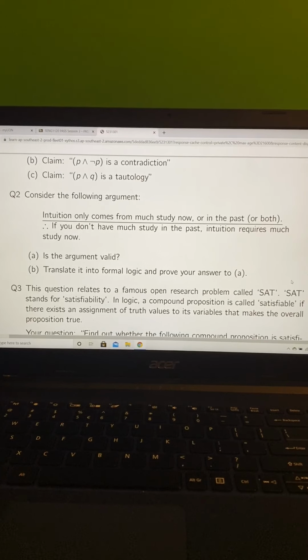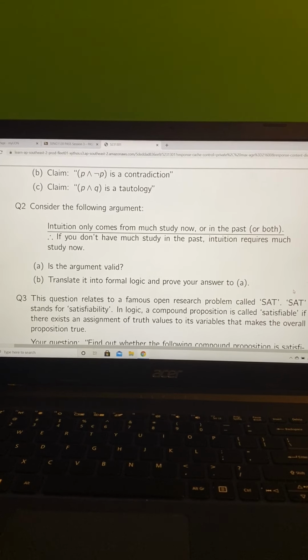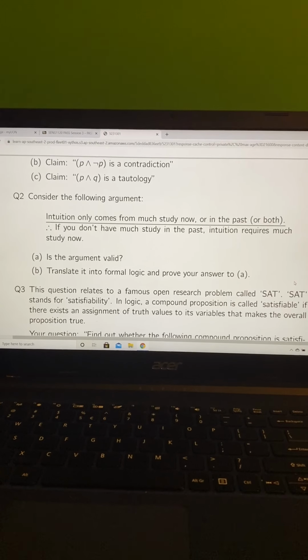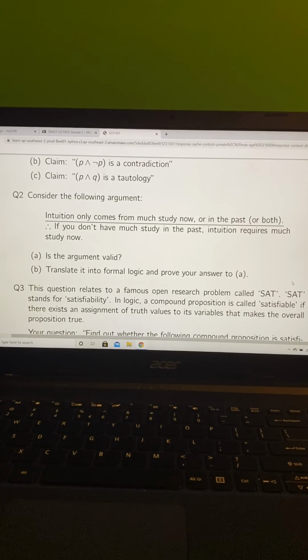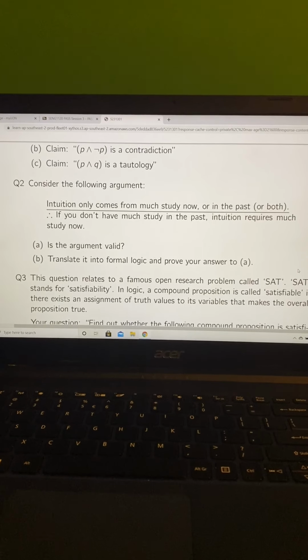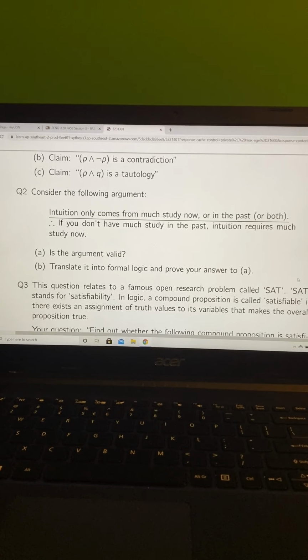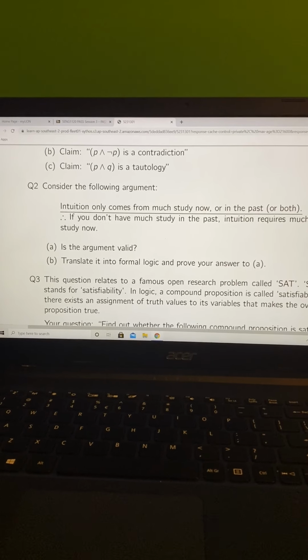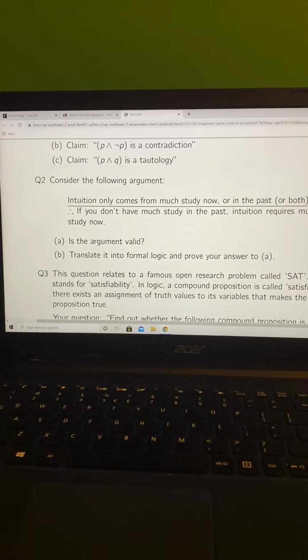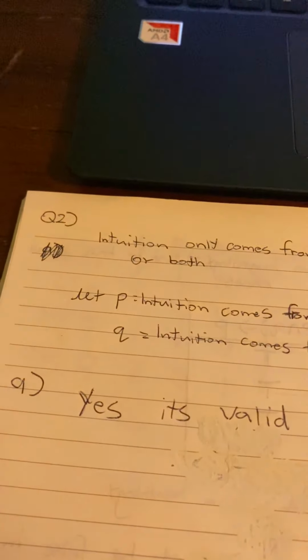Okay, looking at the first statement, we have an or statement, which is intuition comes from much study now or in the past. And in the second part, it's claimed that if you don't have much study in the past, intuition requires much study now. So that is true. So we could say this is valid because the only other option is to have much study now if you don't have it in the past. We know that from our first or statement. So we'll say, yes, it's valid for A.